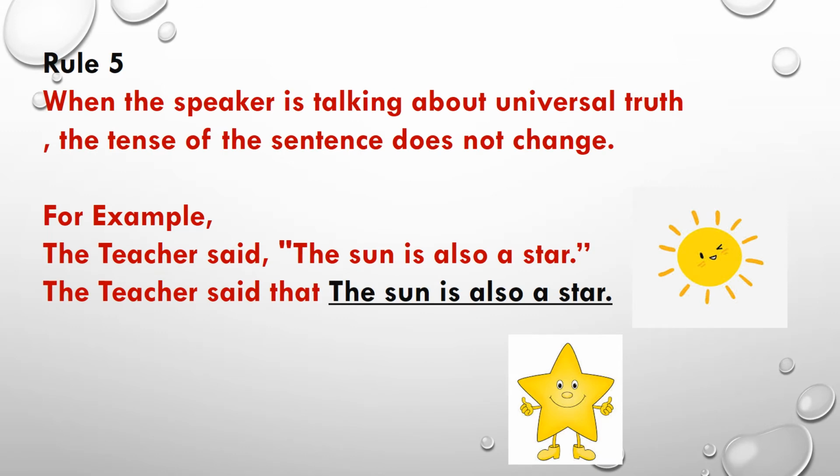Now let's see rule number 5. When the speaker is talking about a universal truth, the tense of the sentence does not change. For example, the teacher said, "The sun is also a star." So what will be your sentence in indirect speech? The teacher said that the sun is also a star. Why have we not converted the tense of the sentence? Because the sun is also a star. This is a universal truth. Is it clear?